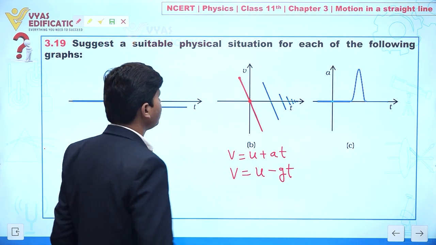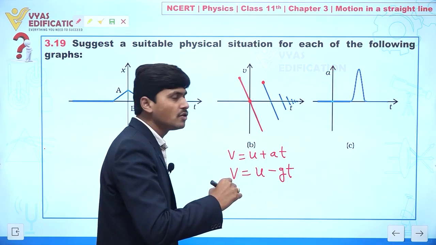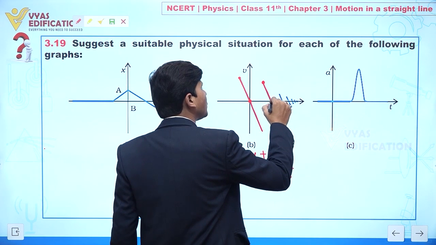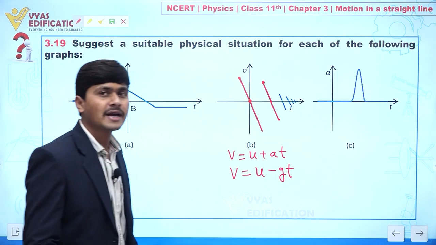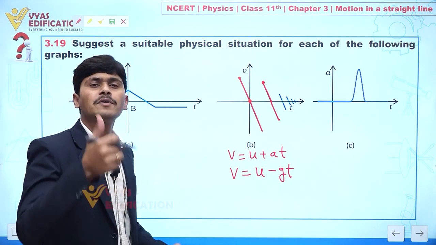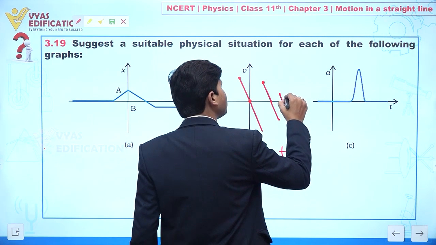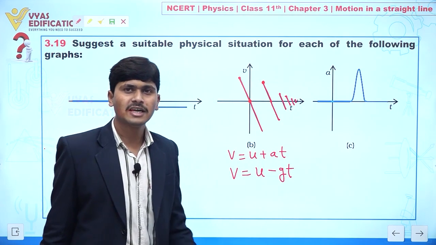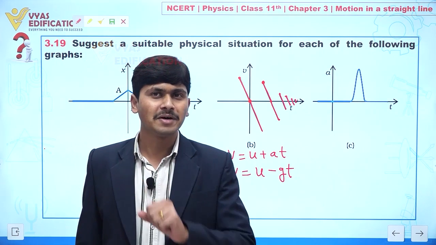Clear? Again the direction of the ball changes, yes or no, and again the velocity decreases up to the maximum height, the ball goes downward, collides with the ground again and moves upward with reduced speed. So after some time its energy is completely lost and finally it comes to rest. Clear to everyone? This is the situation related to graph B.